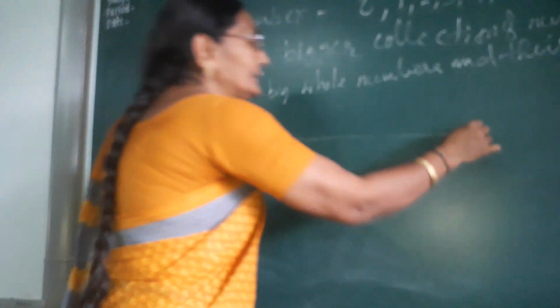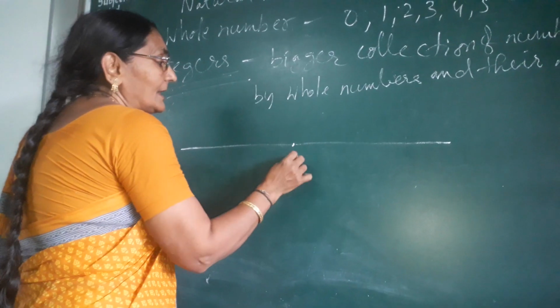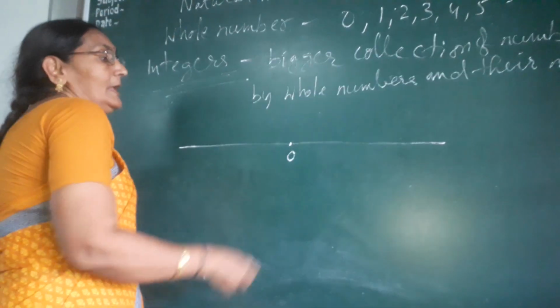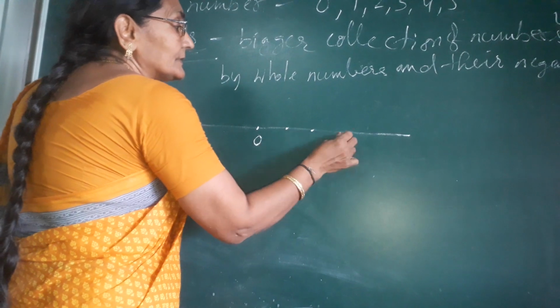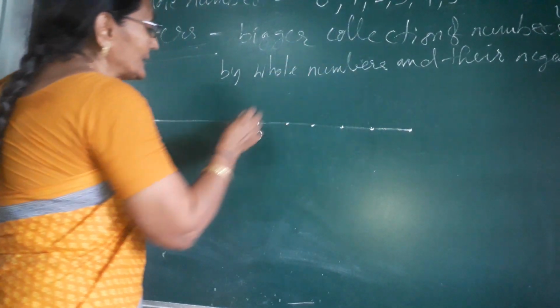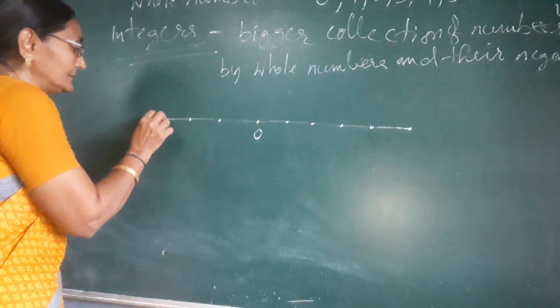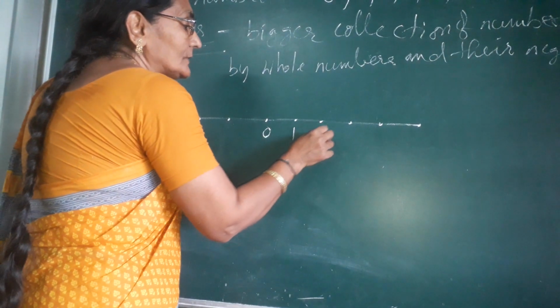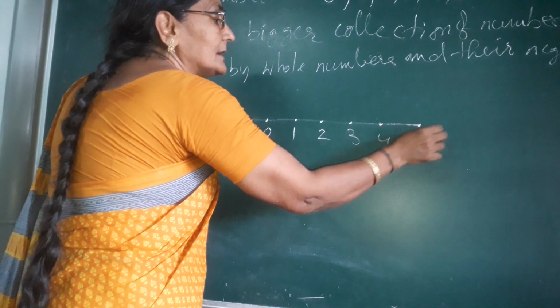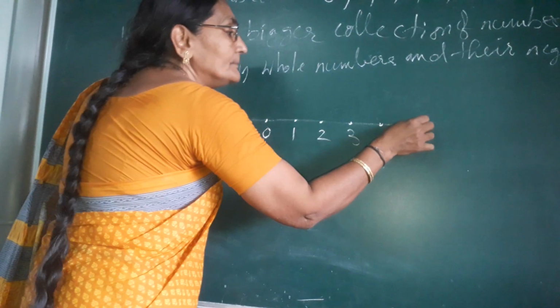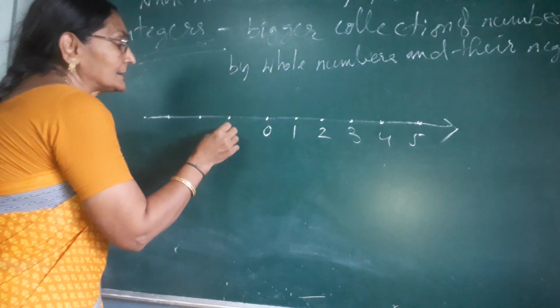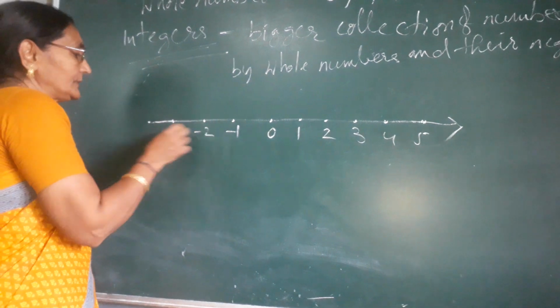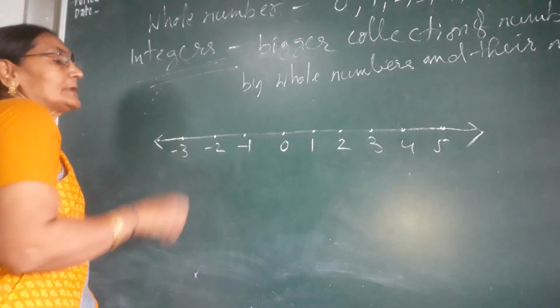So this is the number line. I am putting 0 here, and each number is divided at equal distance. So on the right side of 0 all positive numbers are there, and on the left side of 0 all negative numbers are there.